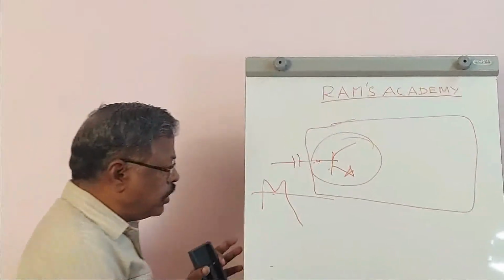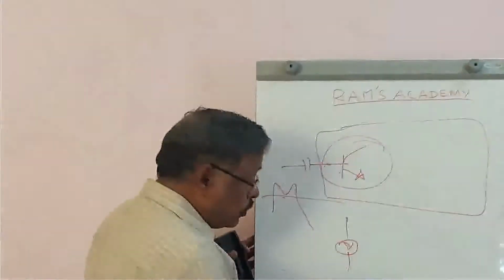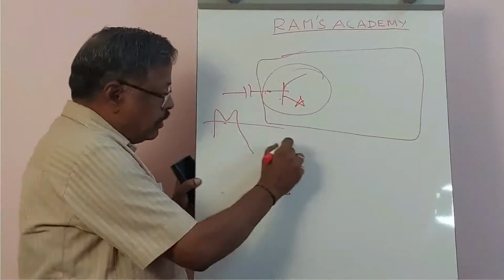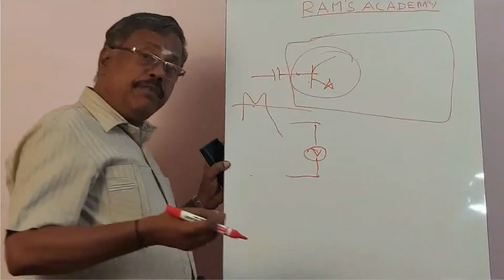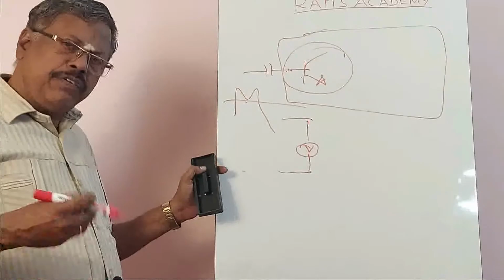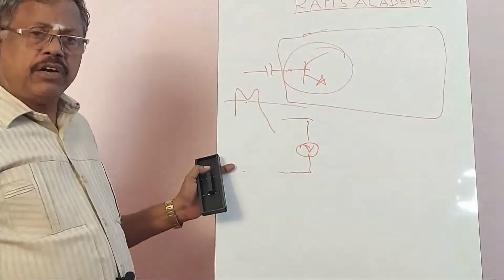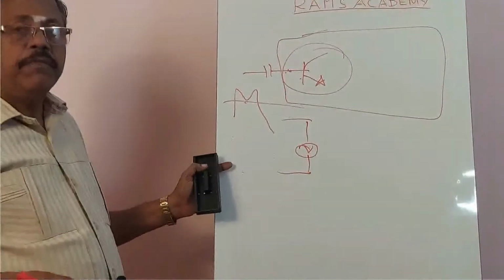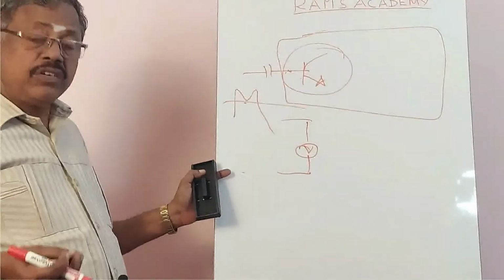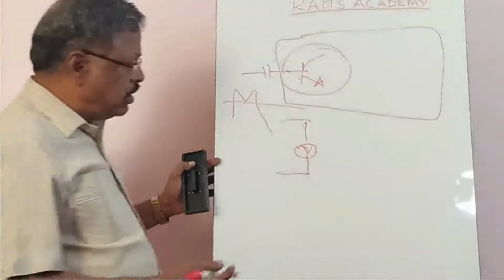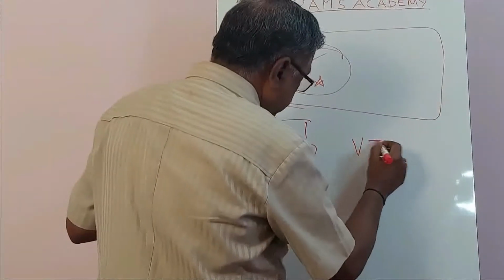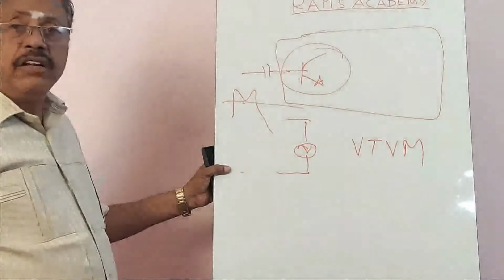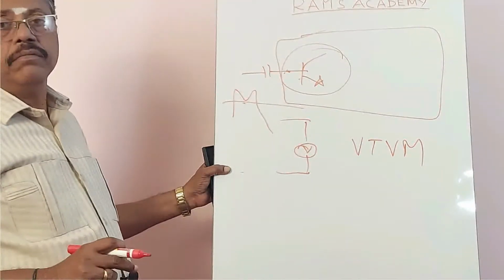Next, coming to the voltmeter, previously I said there is going to be a voltmeter. A voltmeter has an input impedance, but the input impedance may not be very high with ordinary meters. Therefore, some 50 years back, for information, there was a voltmeter called VTVM.